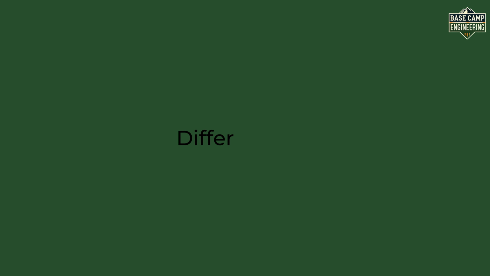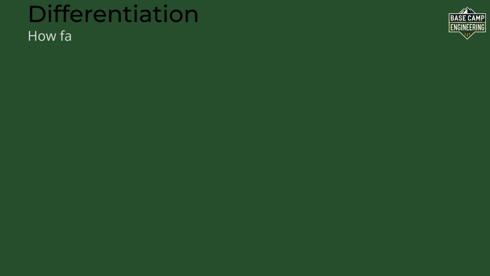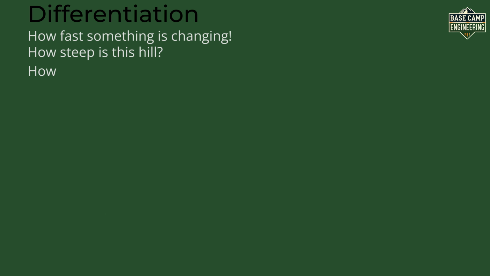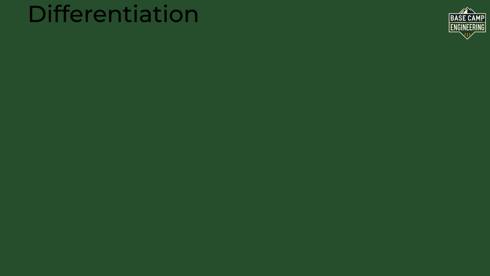Let's start with differentiation. It's like figuring out how fast something is changing. Imagine you are pushing a toy car across the floor. At first, you are slow, but then you push harder and it goes faster and faster. Differentiation helps us find out exactly how fast it's going at any moment. It's like asking how steep is this hill or how quickly is my car speeding up. But to do that, we need to learn some simple rules for differentiation. Let's break it down with fun examples and learn how to do it step by step.